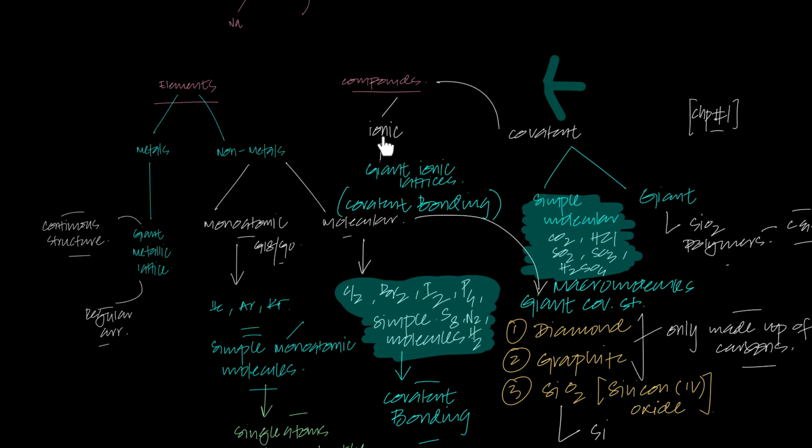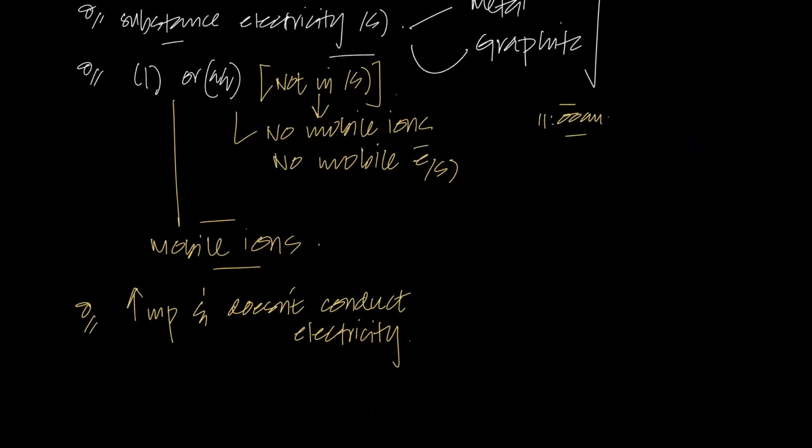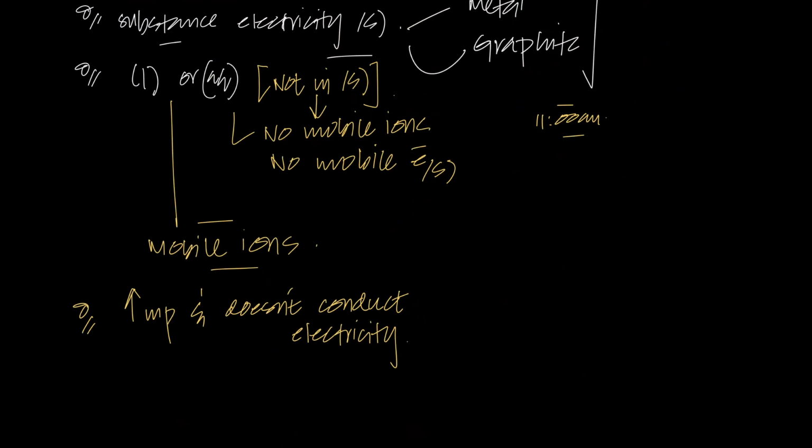Let's talk about ionic structures. They do have a high melting point, but they do conduct electricity in the liquid state, which is obviously the molten state. So they conduct electricity in the liquid state. Now, what if a substance doesn't conduct electricity in any state: liquid, solid, or gas?